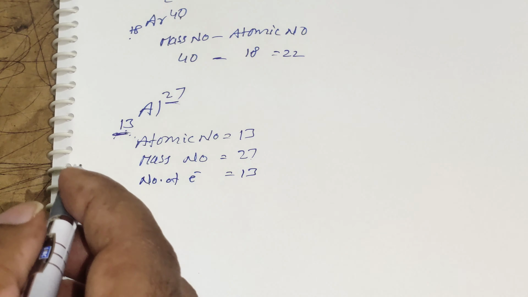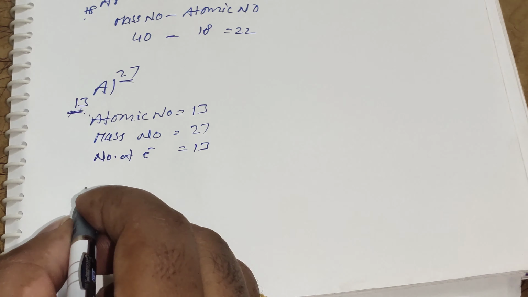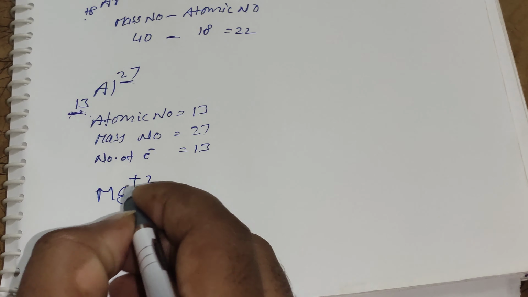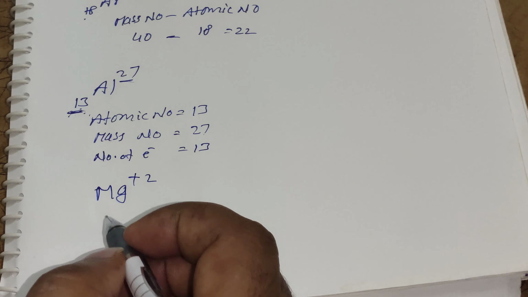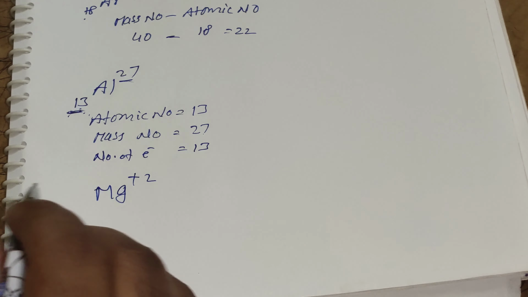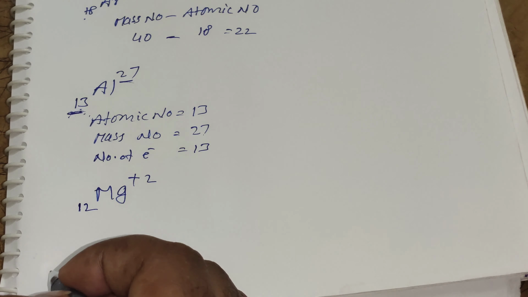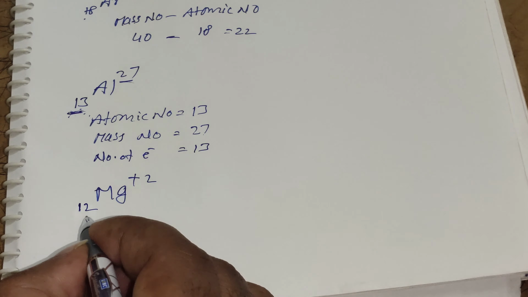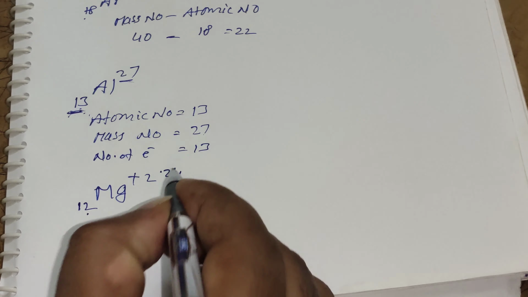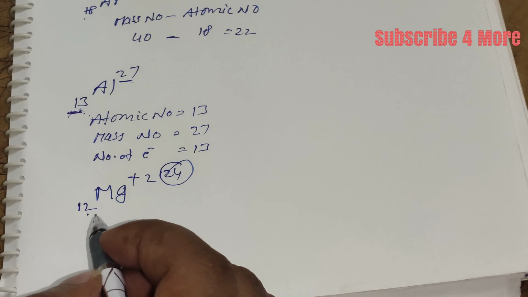One more example I am writing, I am taking the magnesium plus 2 ion. In the magnesium plus 2 ion, how can we identify the number of protons, neutrons and electrons? The magnesium atomic number is 12, and the magnesium atom mass number is 24. But how can we identify the number of electrons?